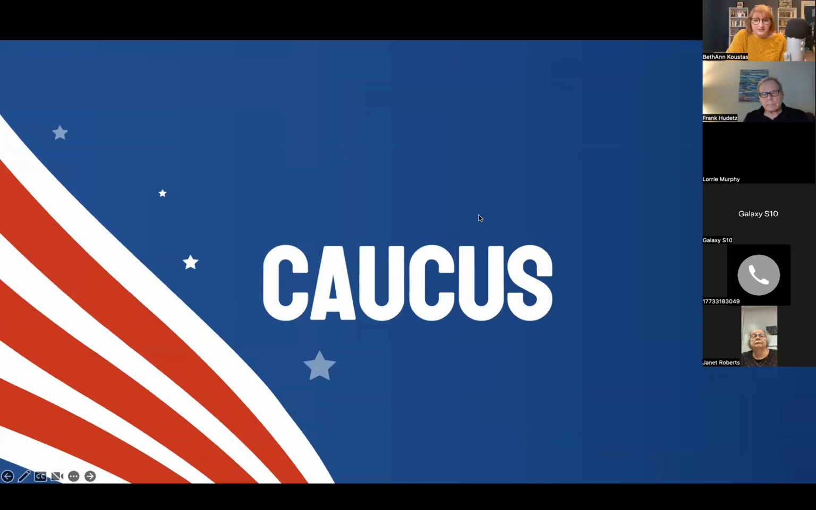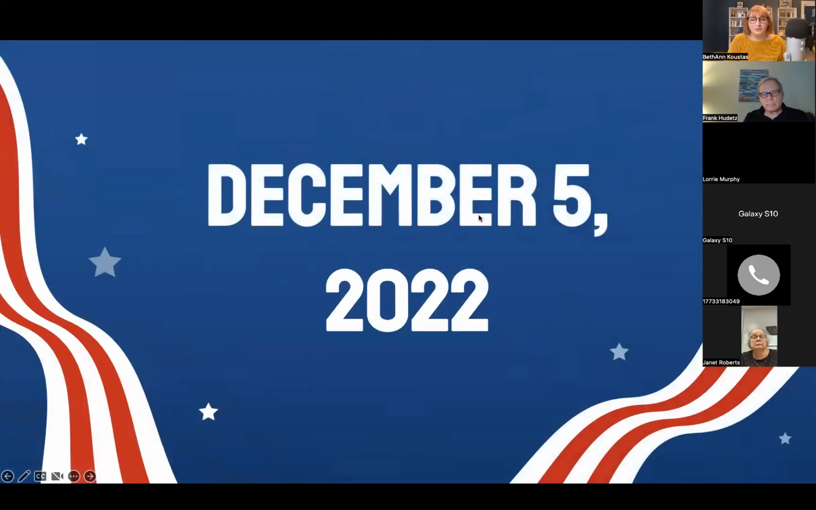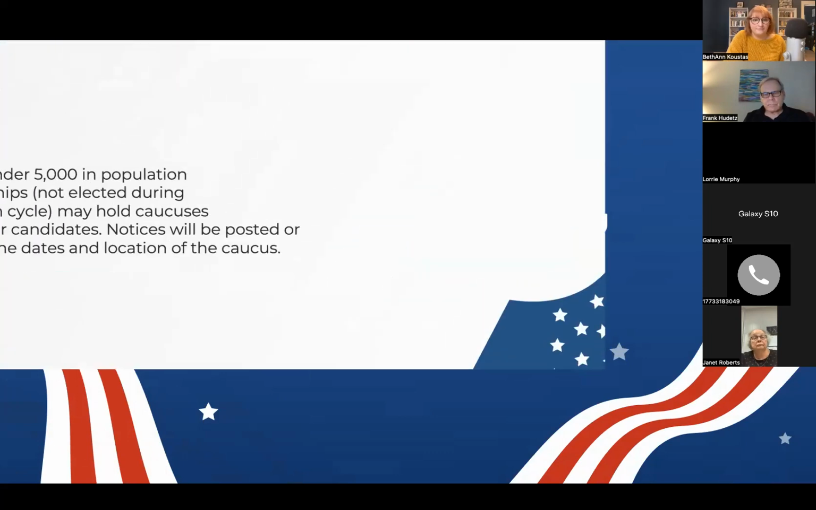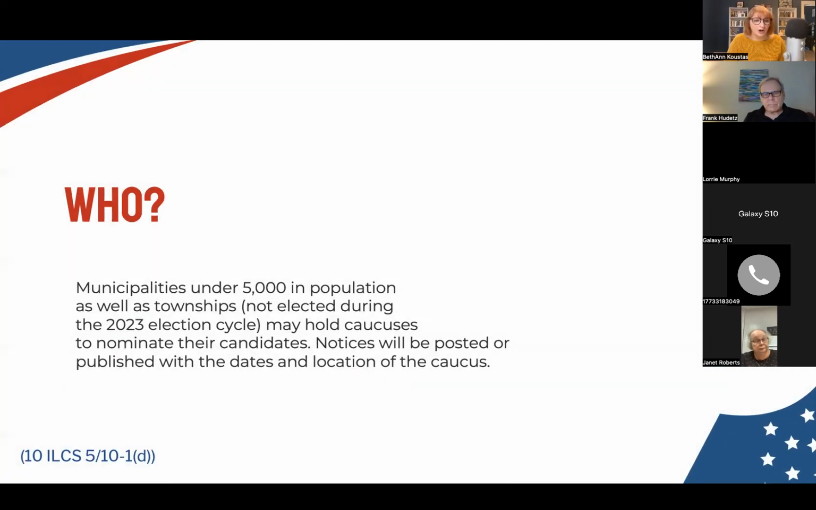So the caucus would be held December 5th, 2022, if you have one. So who holds caucuses? Municipalities under 5,000 in population, as well as townships not elected during the 2023 election cycle. They may hold caucuses to nominate their candidates. A notice should be posted or published with the dates and location of the caucus.